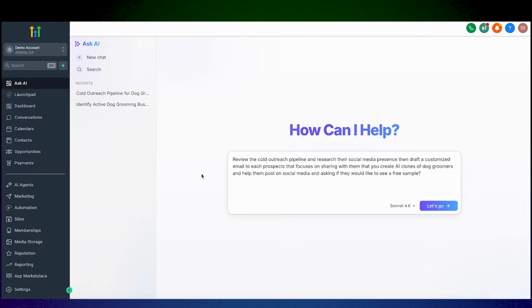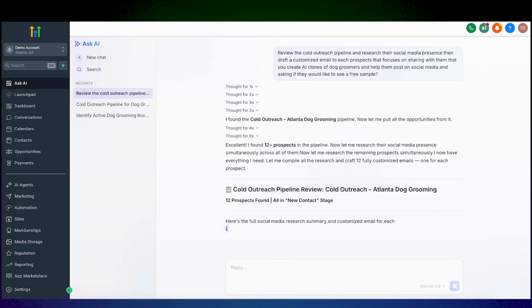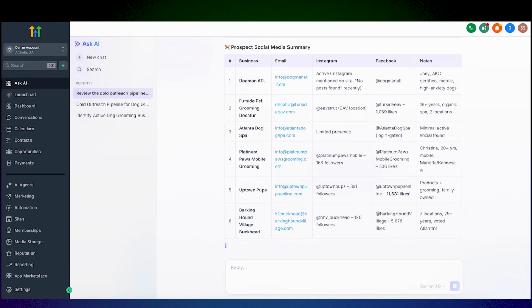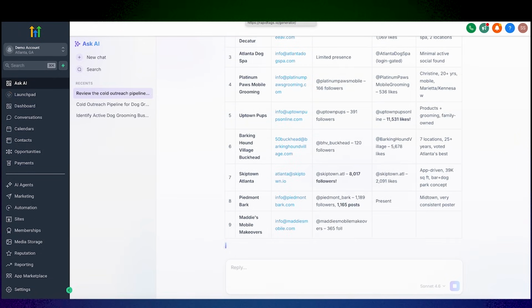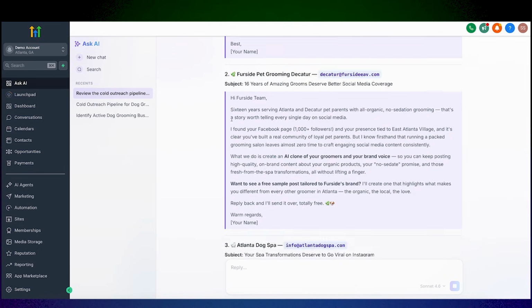review the cold outreach pipeline, and research their social media presence. Then draft a customized email to each prospect asking if they would like to see a free sample of an AI clone. And it went to work. It actually went out and researched each business's Instagram and Facebook pages. It looked at how many posts they had, what kind of content they were creating, and then it wrote a completely unique email for every single one of them.